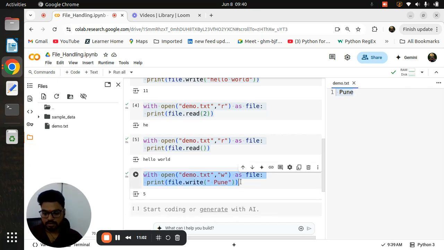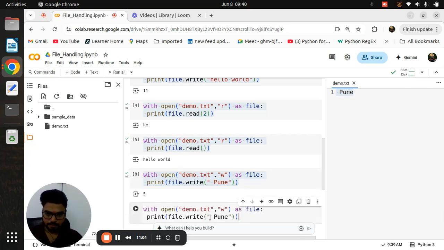Now if you say that you want to add multiple lines, definitely you can add, don't worry about that.